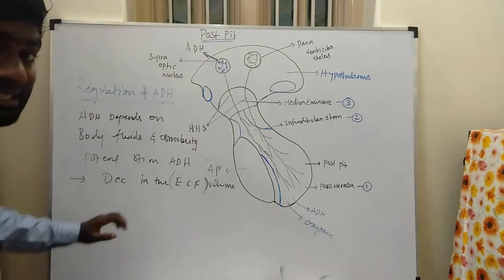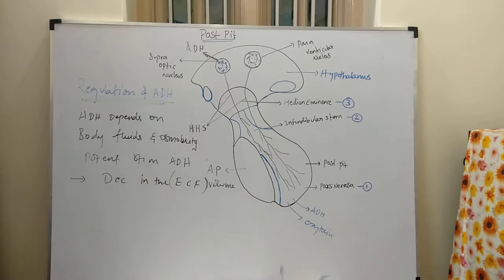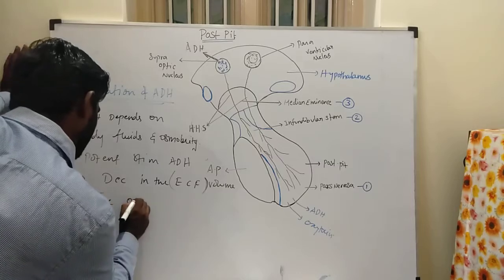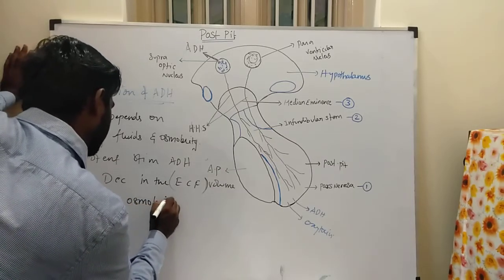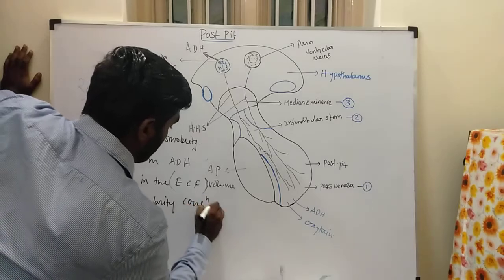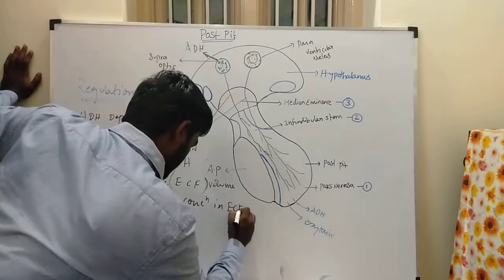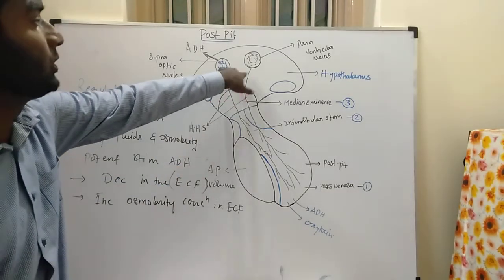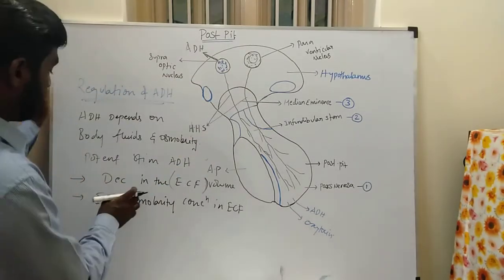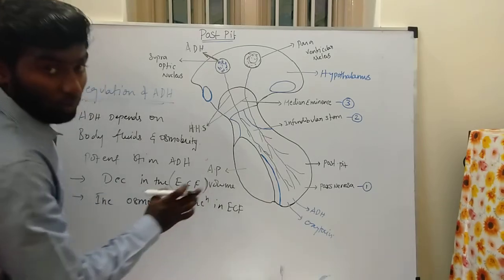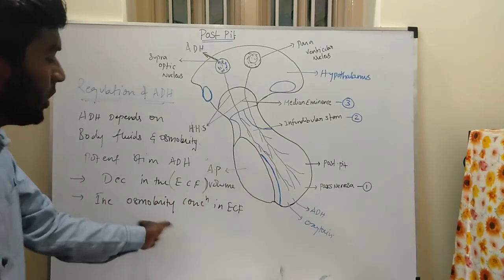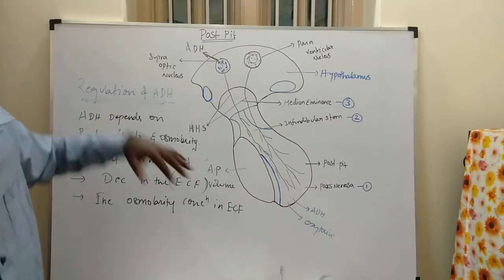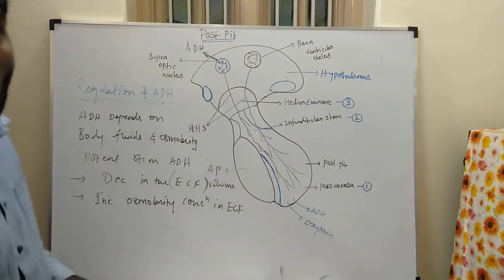Next, an increase in the osmolarity concentration in the ECF. These are the two conditions which stimulate the ADH hormone from the supraoptic nucleus and the paraventricular nucleus of the hypothalamus: a decrease in the ECF volume, and an increase in the osmolarity concentration in the ECF. This is how ADH gets stimulated. Next we will see the oxytocin hormone.